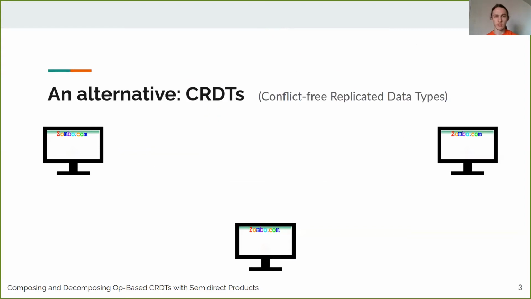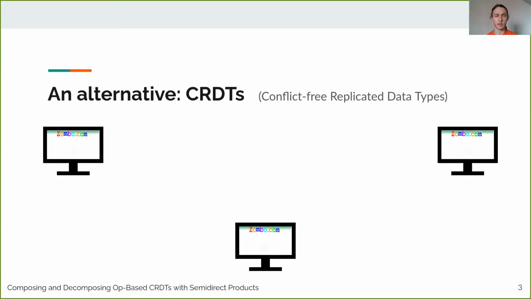So CRDTs provide an alternative way to build applications that use shared state. CRDT stands for conflict-free replicated data types. And basically they're like ordinary data types, except that they're shared between a group of users and they intelligently sync up with each other in the background.